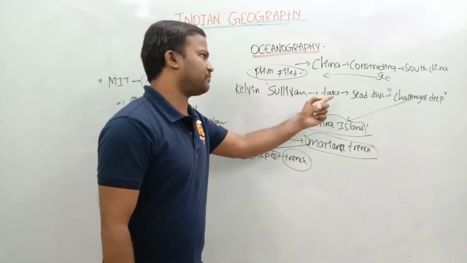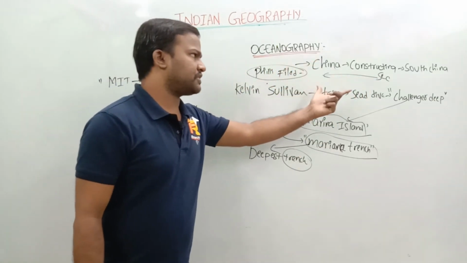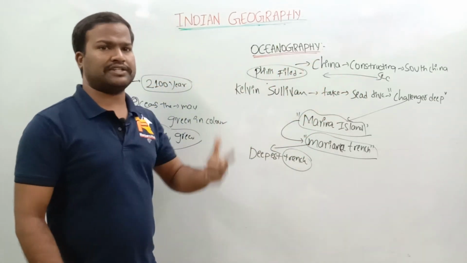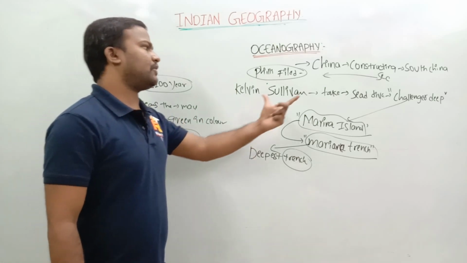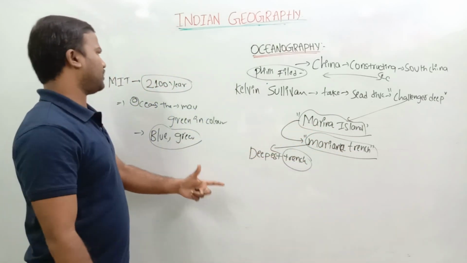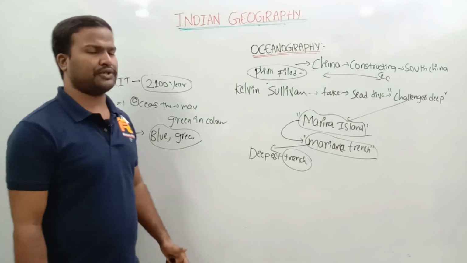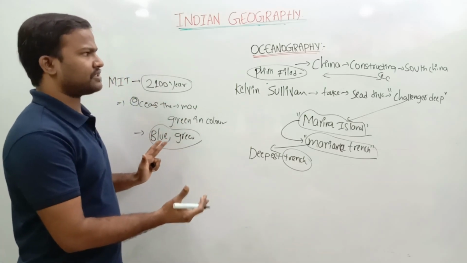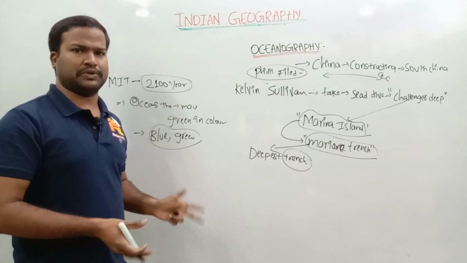So these topics: constructing the islands and its consequences, the consequences of the verdict of the ICJ, and after that the Challenger Deep, the Mariana Trench, and MIT and the color of the oceans. We are going to discuss these current affairs linking with the static: how to link, why to link, where to link.